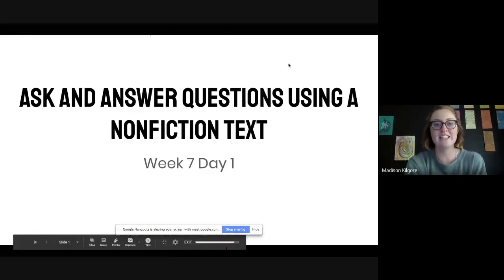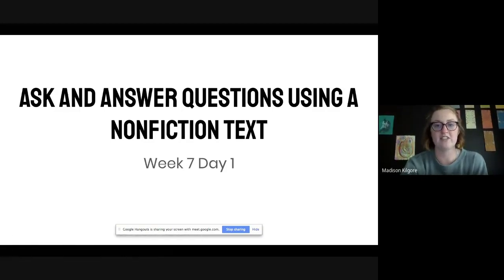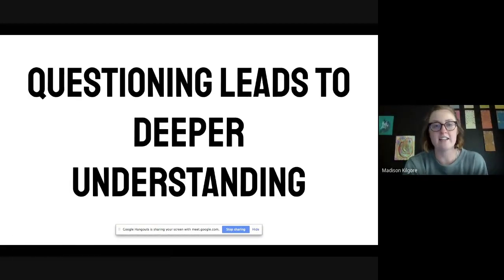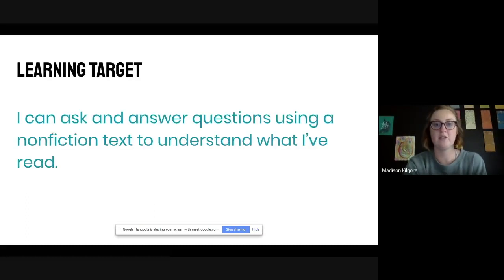All right, so like I said, our focus is to ask and answer questions using a nonfiction text because questioning leads to deeper understanding. When you're asking yourself questions and answering them while you read, you're going to be better understanding the text that you're reading. You're going to get more information from the text. So, our learning target is I can ask and answer questions using a nonfiction text to understand what I've read.